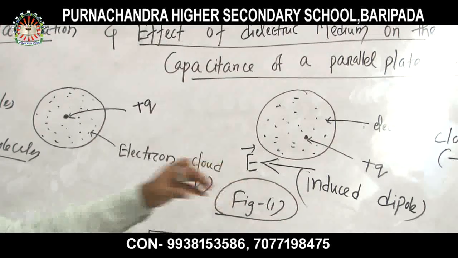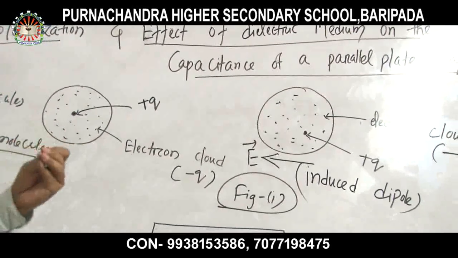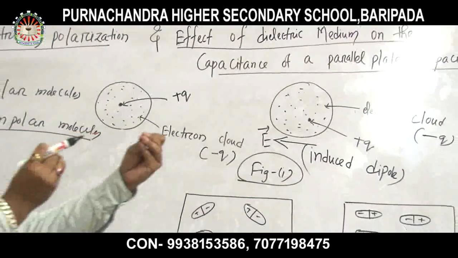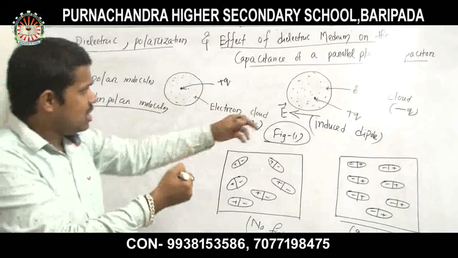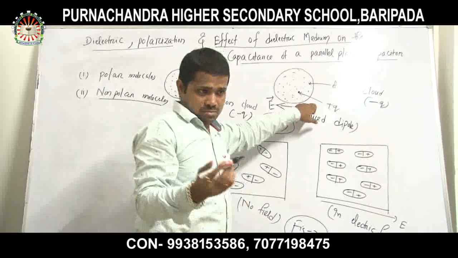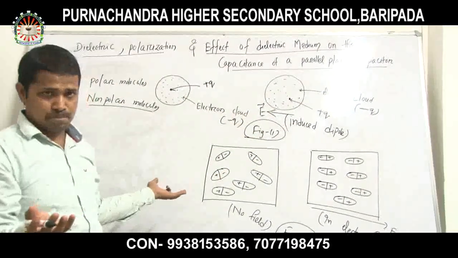With the effect of the electric field, they are somehow far apart. They separate, which means there is a distance between the positive charge center of gravity and the negative charge center of gravity.